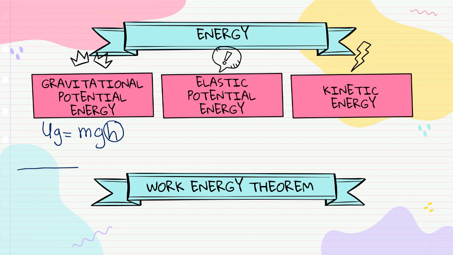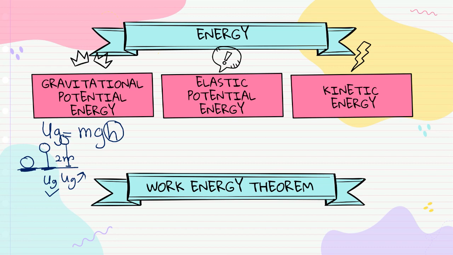For example, if the object is on the ground, there is no gravitational potential energy. If the object is 2 meters from the ground, it has gravitational potential energy. But if the object is higher than 2 meters from the ground, the UG is also higher. So it depends on the height of the object.